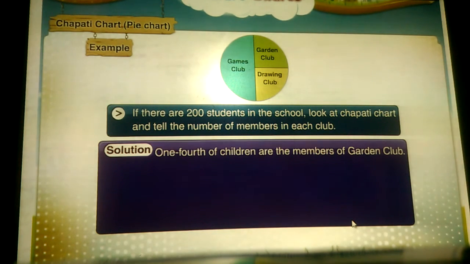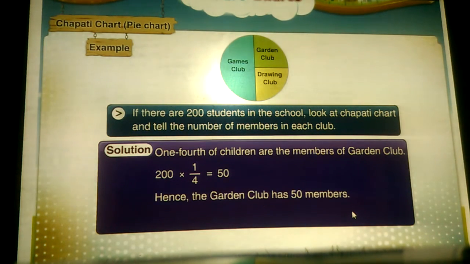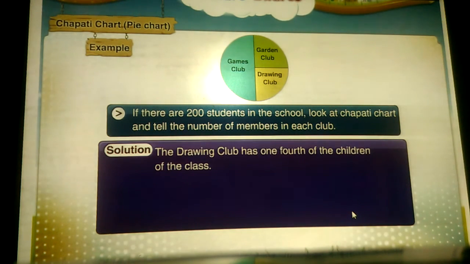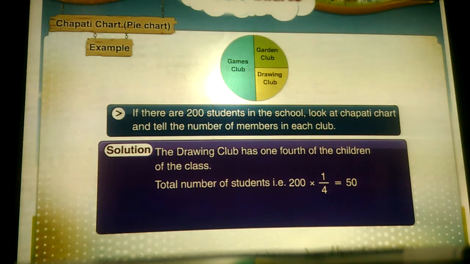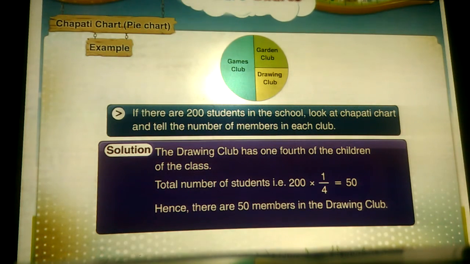1/4 of the children are members of the garden club. So, multiplying 200 by 1 upon 4, we get 50. Hence, the garden club has 50 members. Similarly, to find the number of children in the drawing club, multiply the total number of students, which is 200, by 1 upon 4. We get 50. Hence, there are 50 members in the drawing club.